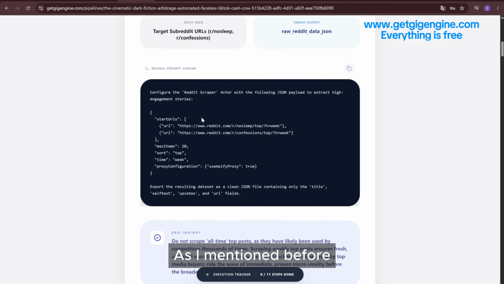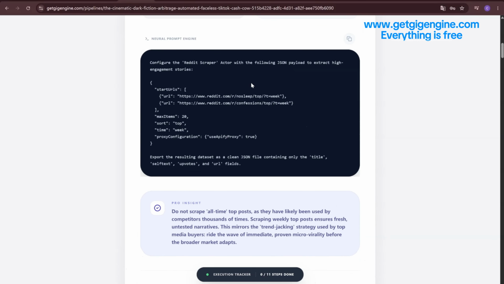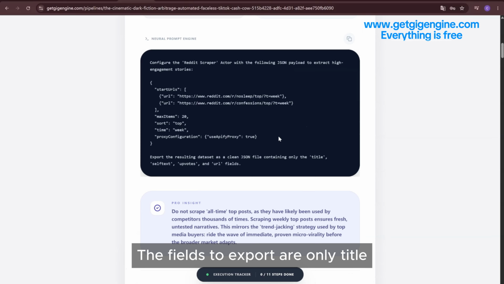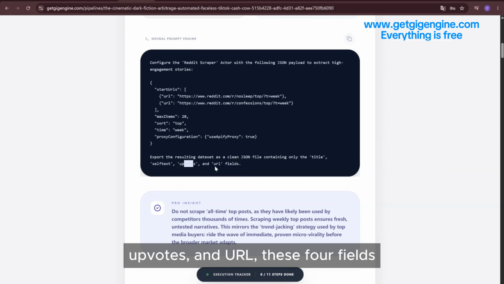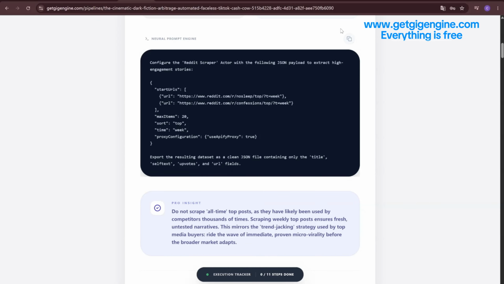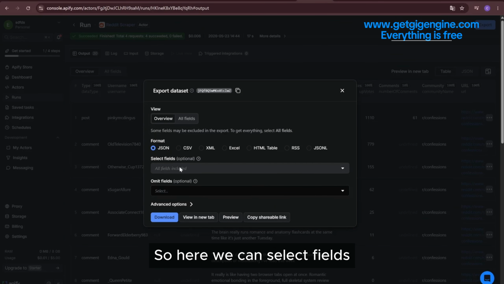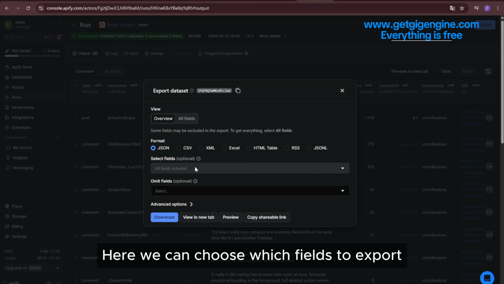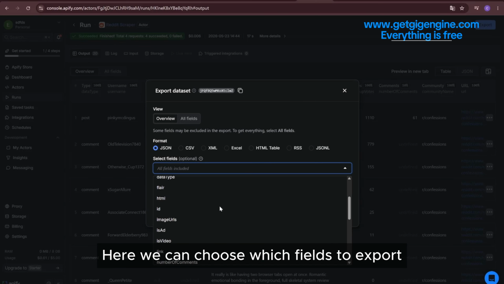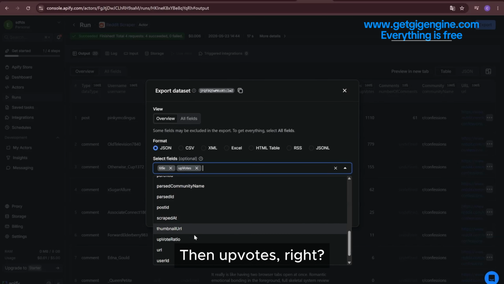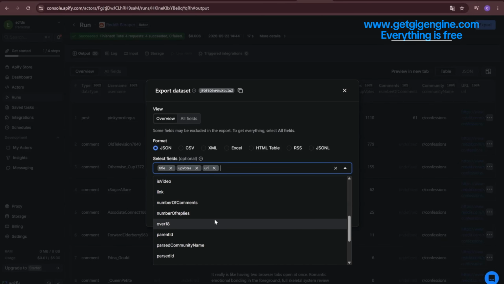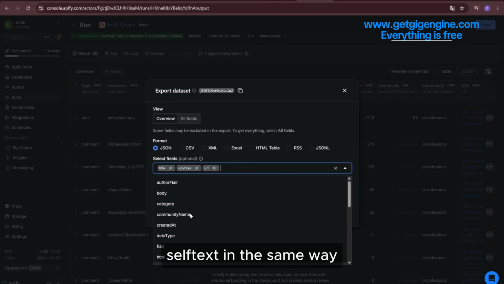As I mentioned before, the fields to export are only title, self-text, upvotes, and URL, these four fields. So here we can select fields. Here we can choose which fields to export. For example, title, then upvotes, right? And URL. Self-text in the same way.